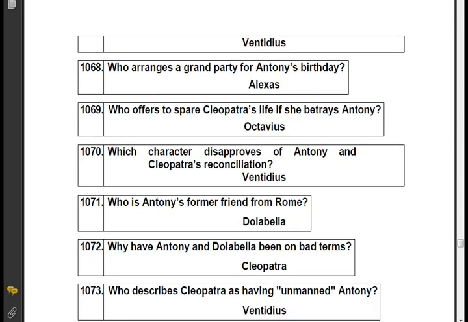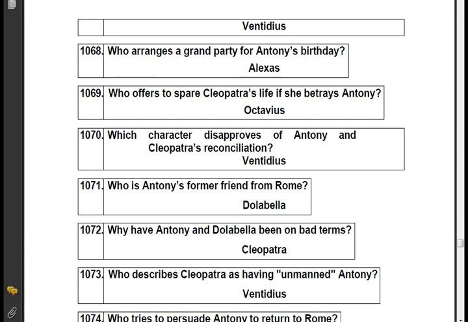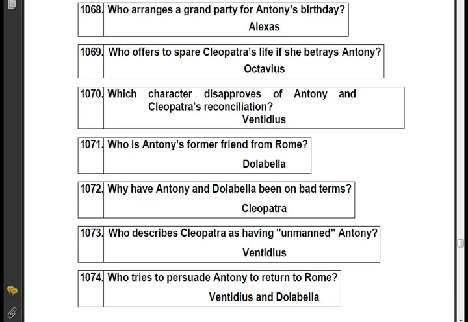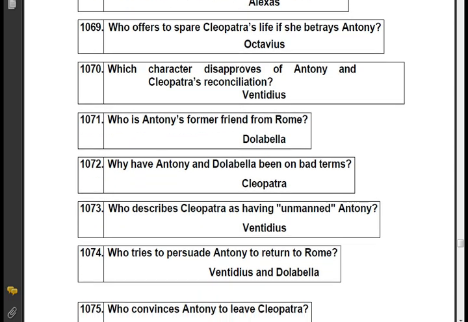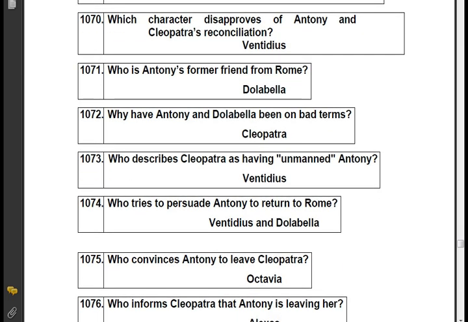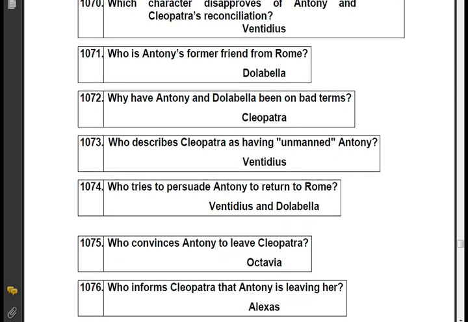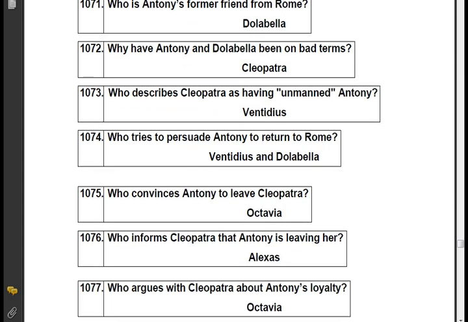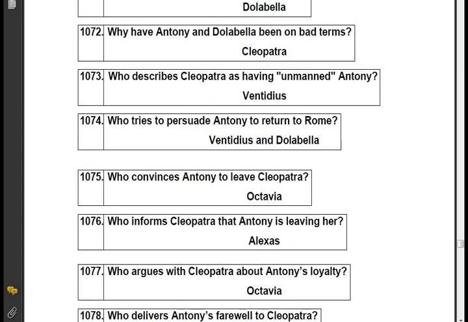Who arranges a grand party for Antony's birthday? Alexas. Who offers to spare Cleopatra's life if she betrays Antony? Octavius. Which character disapproves of Antony and Cleopatra's reconciliation? Ventidius. Who is Antony's former friend from Rome? Dolabella. Why have Antony and Dolabella been on bad terms? Cleopatra.